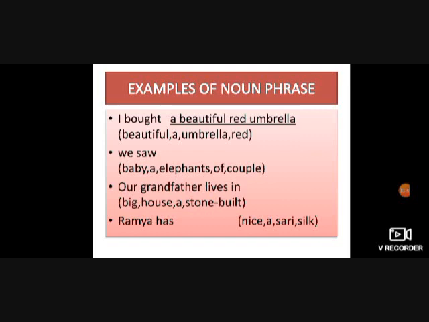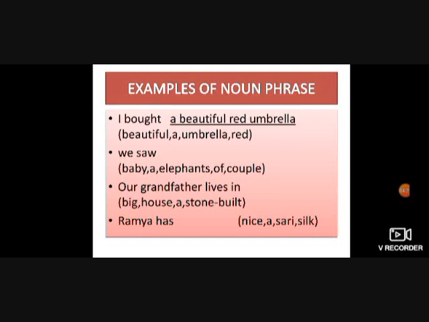What is the order? The order is article, adjective, noun. So here in the bracket, a is an article. Beautiful is an adjective. Why? Because it is telling about the umbrella. It is describing the umbrella. That is why beautiful is an adjective. Then red. Red is also an adjective because it is telling about the color of the umbrella. Thus, we will use red first. Then lastly, what is coming? Noun.